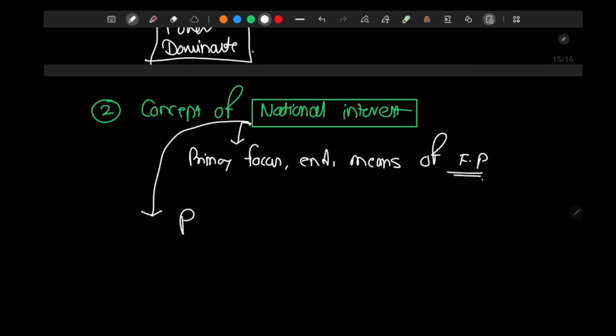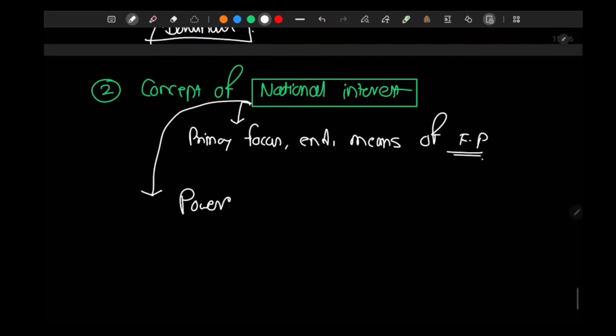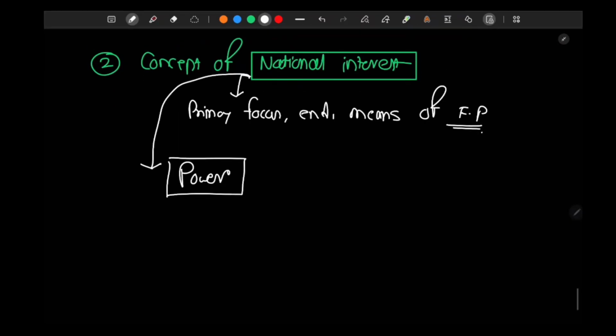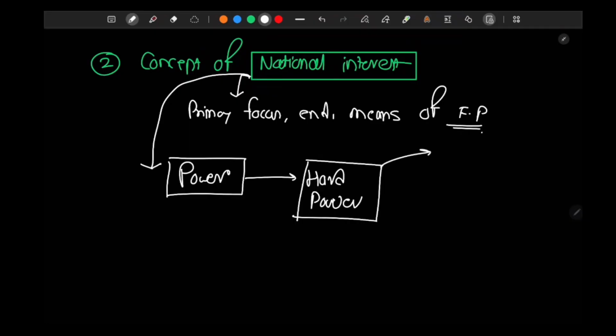It is power, right? What kind of power? Realists will always depend on hard power. What is hard power? What is soft power? We will see in the concept of international relations. But hard power is basically economic.